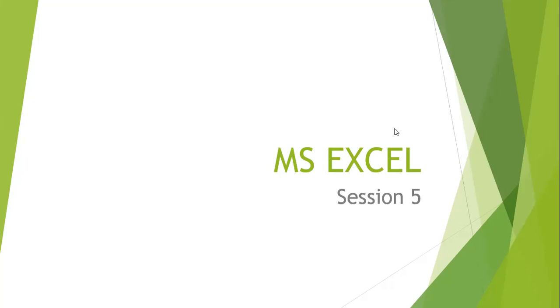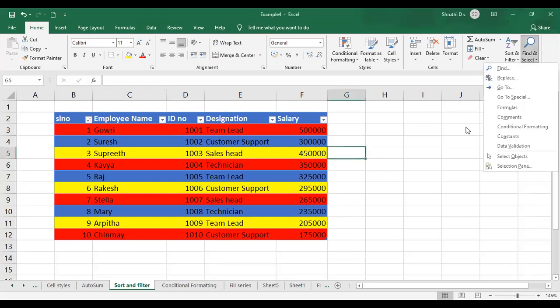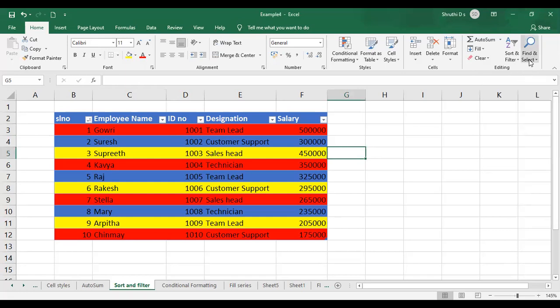Okay. I guess everybody is clear with the topic. So I'll just continue with today's session. In the Home tab, I had just left with the AutoSum option, which you can see in the editing group, and sort and filter, and about find and select. Find and select, here we just have the find and replace options. When we go to advanced Excel, you're going to find all those other things explained in the sessions.